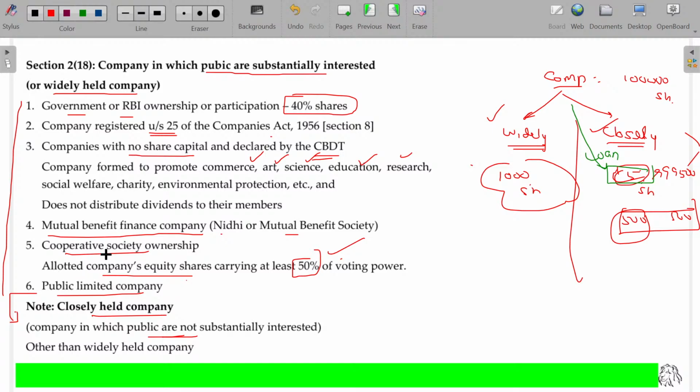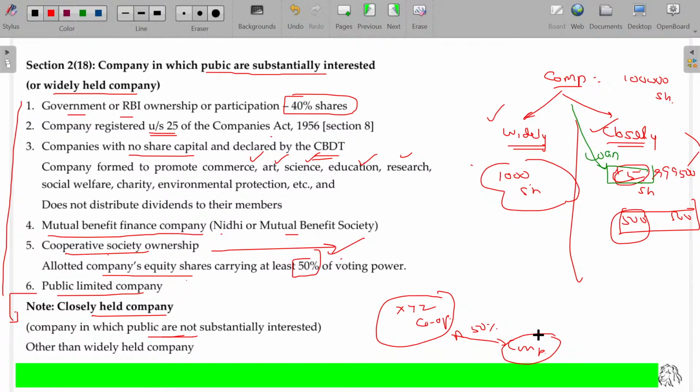In this case, take a cooperative society and a company. If the company has allotted shares that carry more than 50% voting right, then this will be considered a public or substantially interested, widely held company.